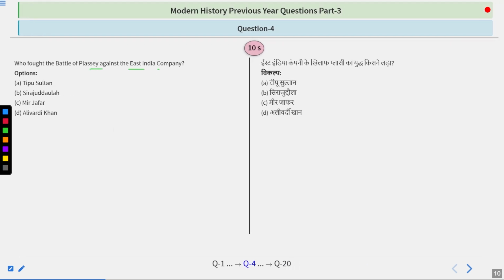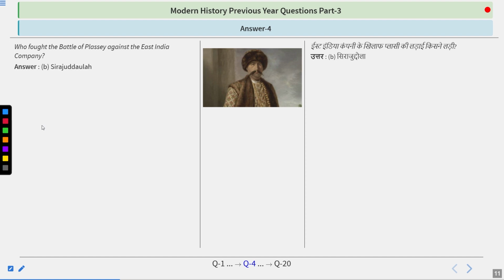Who fought the Battle of Plassey against the East India Company? Tipu Sultan, Sirajuddaula, Mir Zafar, or Alivardi Khan? Take your time. I guess you have figured it out. The answer is simple: Sirajuddaula.